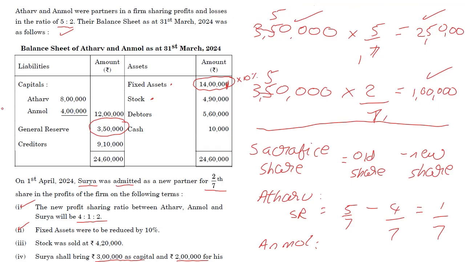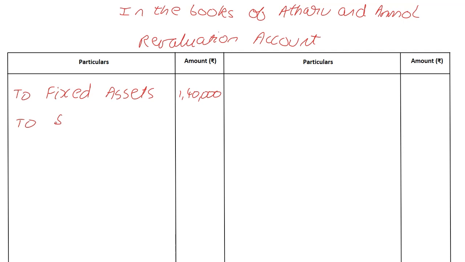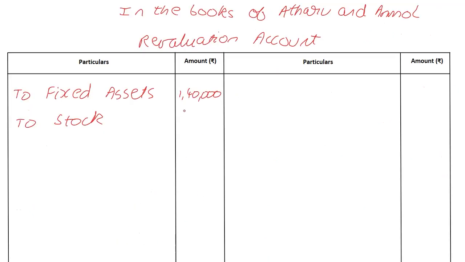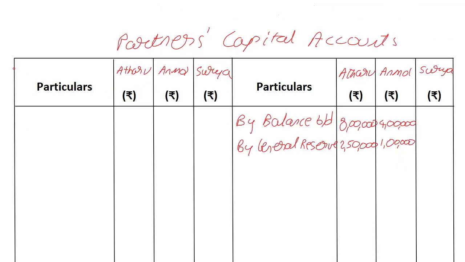Then going back to the question. All right, stock was sold at 4,20,000, but how much is the stock over here? 4,90,000. So the difference is a loss for us, bad for us. Again, we'll put it on the debit side of the reval account. So done. And I go here and write to stock, the difference between 4,90,000 and 4,20,000, and that difference is going to be 70,000. Okay, it's a loss. So debit all expenses and losses. Remember, it's the debit side. This is the credit side. Always in the partner's capital account also, this is the debit side. This is the credit side.